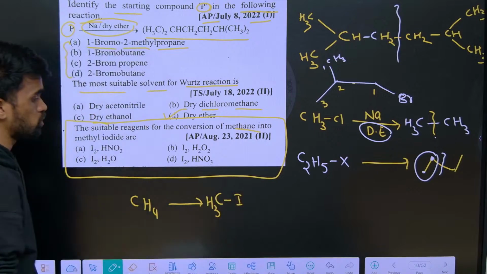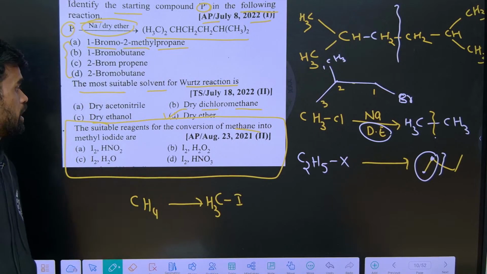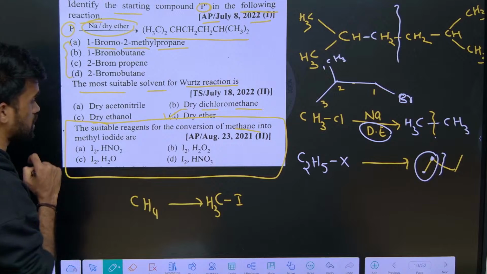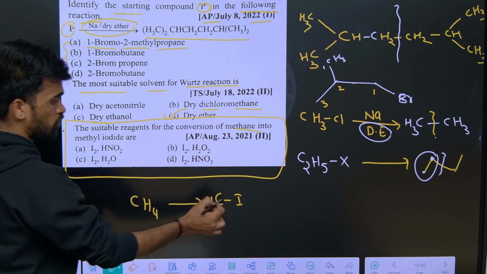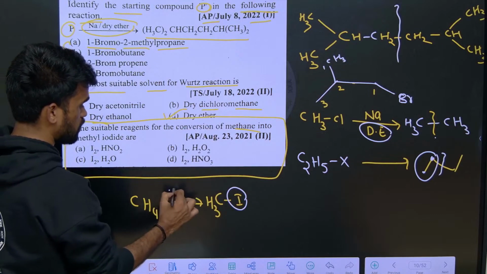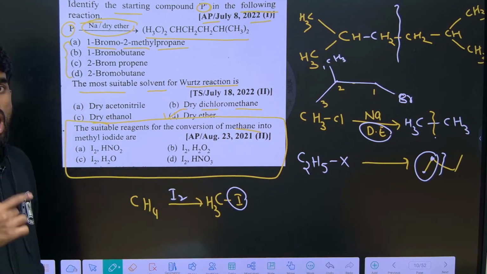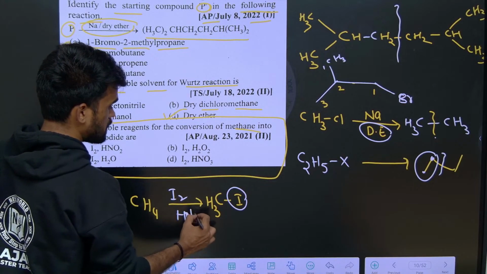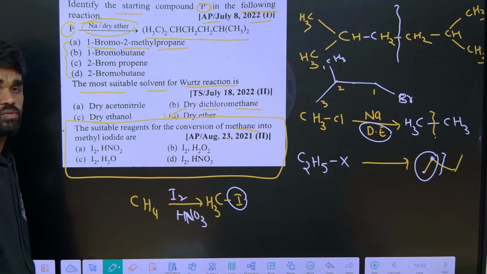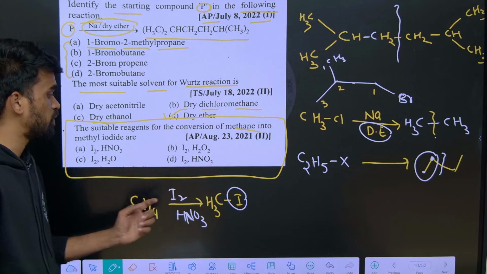We need to convert methane to methyl iodide. For this, iodine is required, and some oxidizing agent should be there. The preferred oxidizing agent is HNO3, so I2 with HNO3 is the suitable reagent for this conversion.